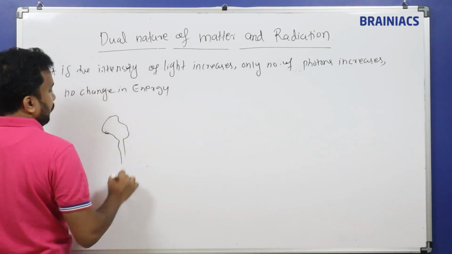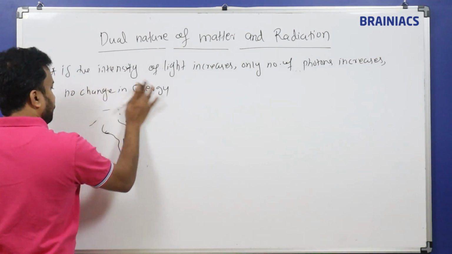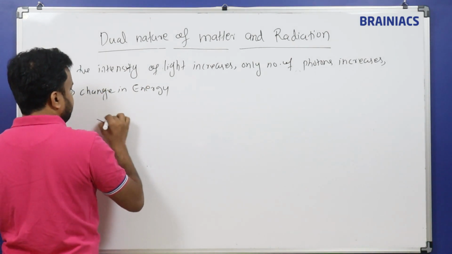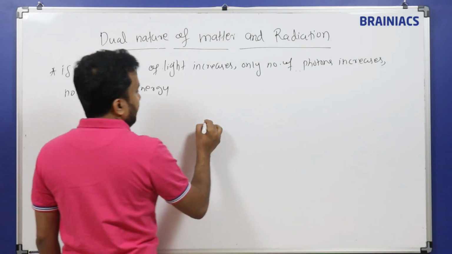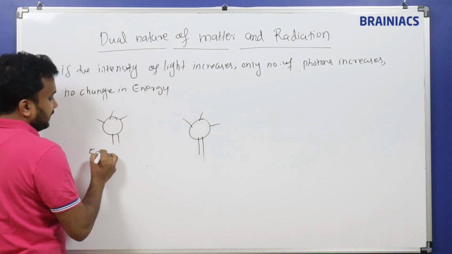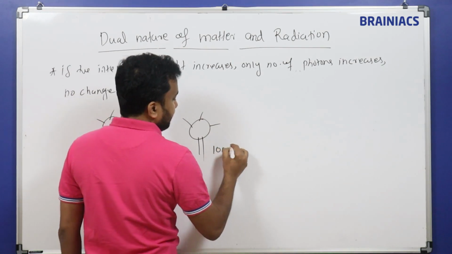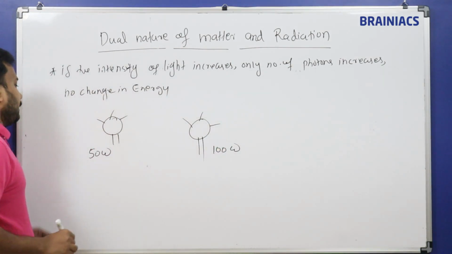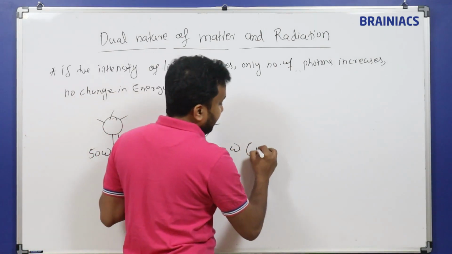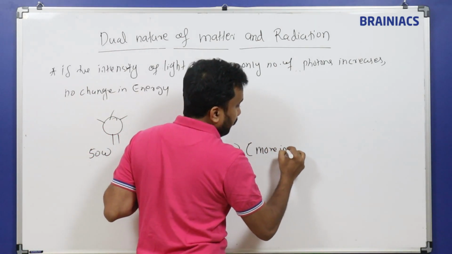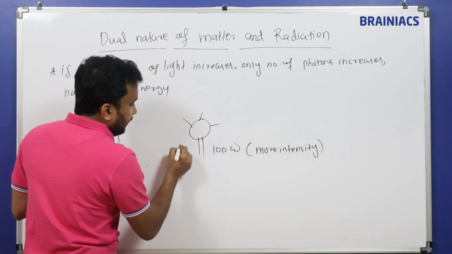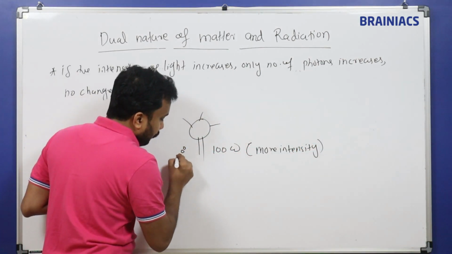Suppose I have one bulb here, and I have a second bulb. The first bulb, let's say, is 50 watt. The second bulb is 100 watt. What is the difference between 50 watt and 100 watt? 100 watt has more intensity. If more intensity is there, the photons coming out have a high count.